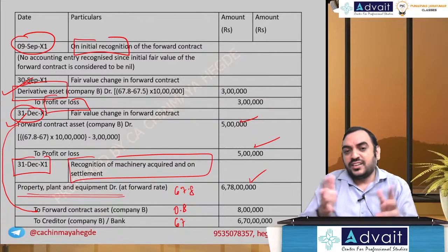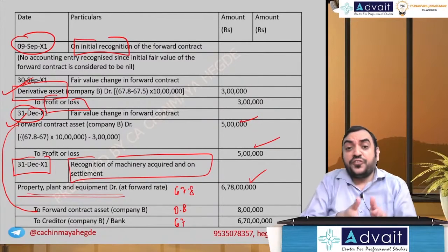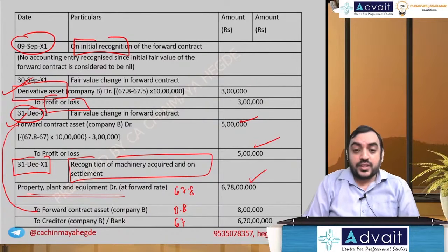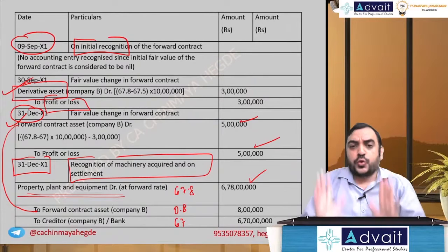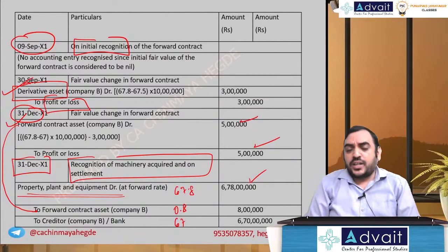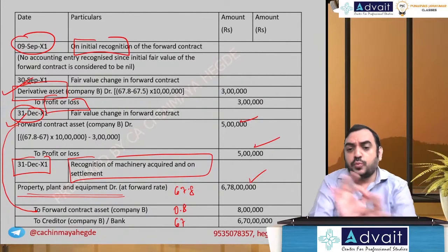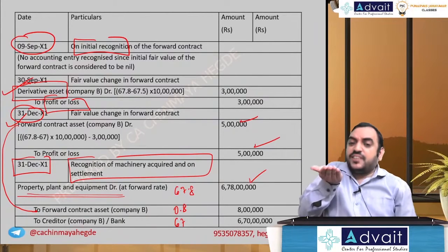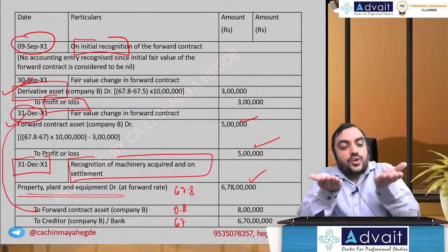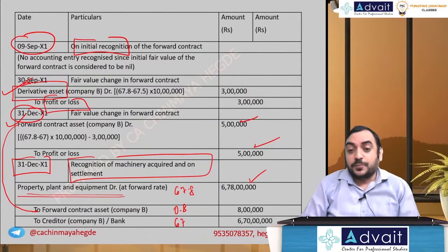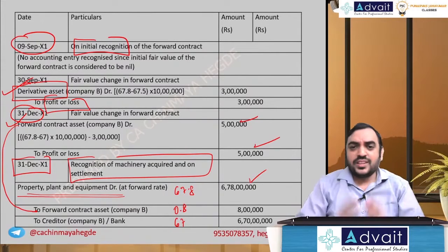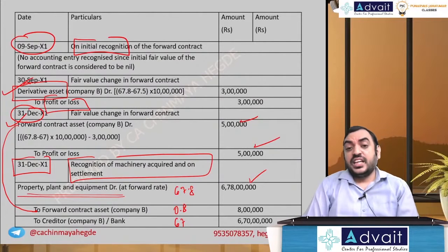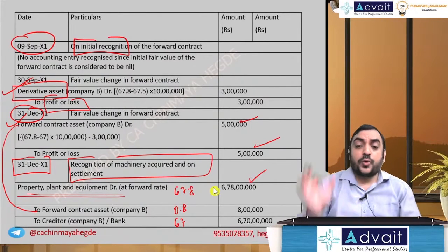I hope you understood the final summary point. If you don't apply separation accounting, if you don't apply embedded derivative, then what would you do? You account it today: PPE account debit 6.7 crores, to creditors or to bank 6.7 crores, close. What really happened now? Machinery value you show at a higher value and you are showing the foreign exchange gain. So net to net basis, the profit will not be affected in the long term, but on a reporting basis, definitely it will be affected. I hope you got the point.